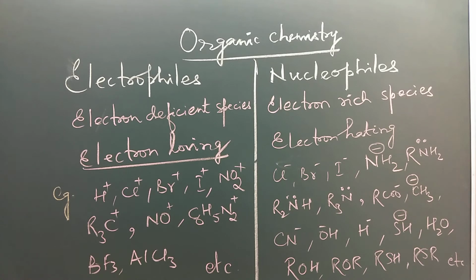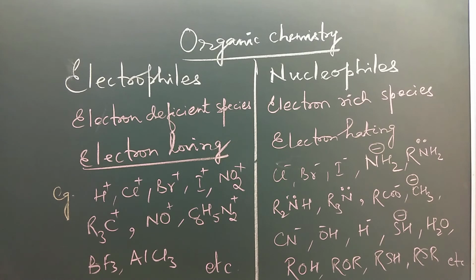Examples are chloride ion, bromide ion, iodide ion, amide ion, amines, 1-degree amines, 2-degree amines, 3-degree amines, carboxylate ion, carbanion. All types of carbanions are nucleophiles because they have negative charge. Cyanide ion, hydroxide ion, hydride ion, sulfur hydride ion. Water, being a neutral molecule with 2 lone pairs on oxygen, can donate this lone pair to species which have electron deficiency. So water, alcohols are nucleophiles, ethers are nucleophiles, thioalcohols are nucleophiles, and thioethers are also nucleophiles.